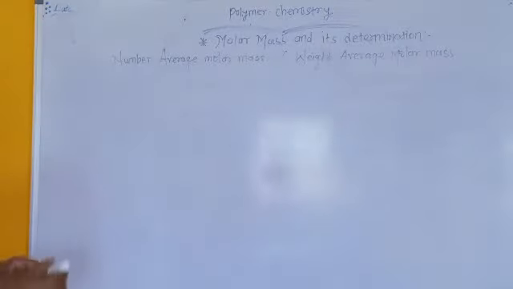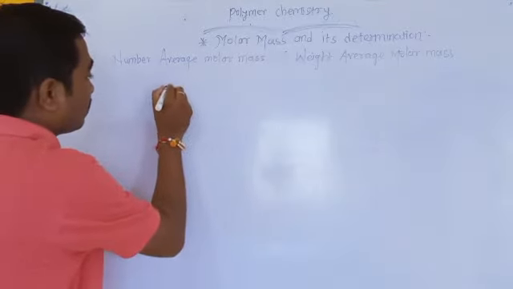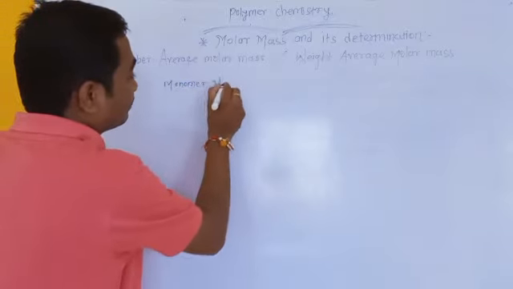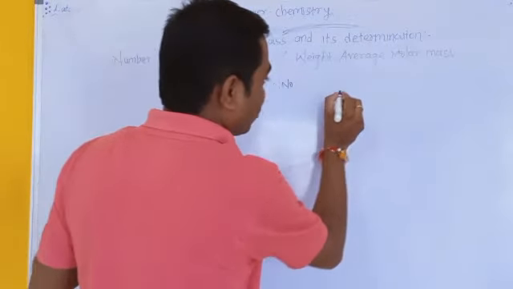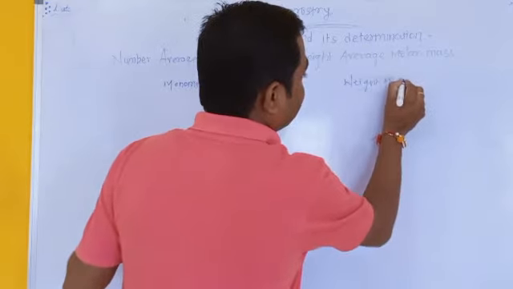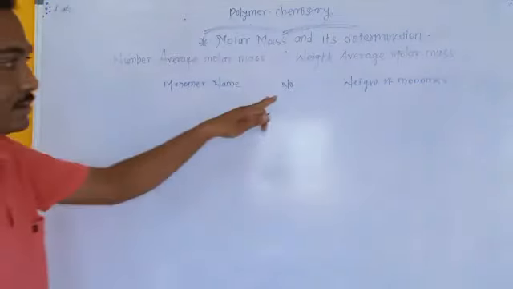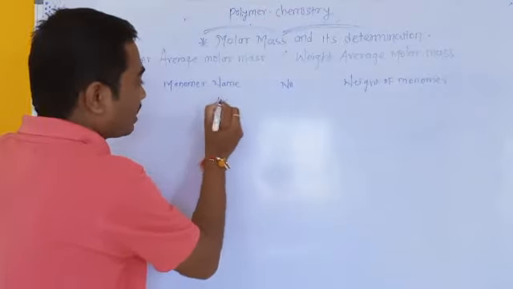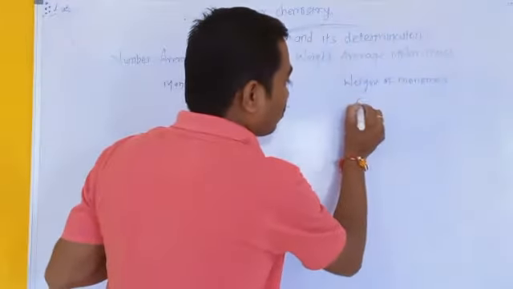Here we are going to take one example. There are 4 monomers, with columns for monomer name, number of monomers and weight of monomer. Suppose we consider monomer A: there is one monomer of A and its weight is 60.